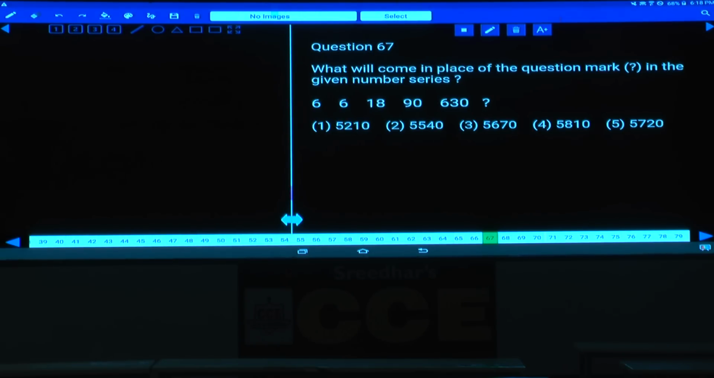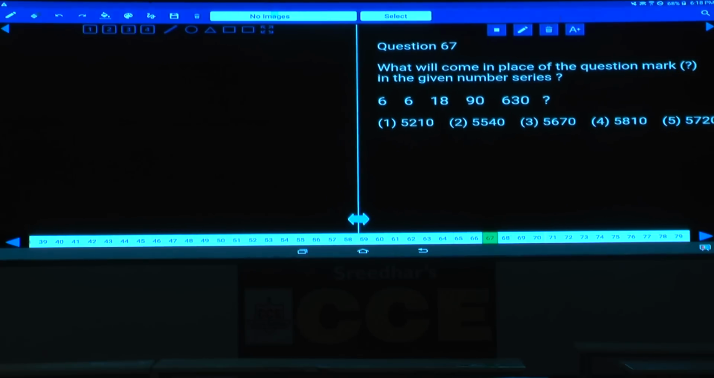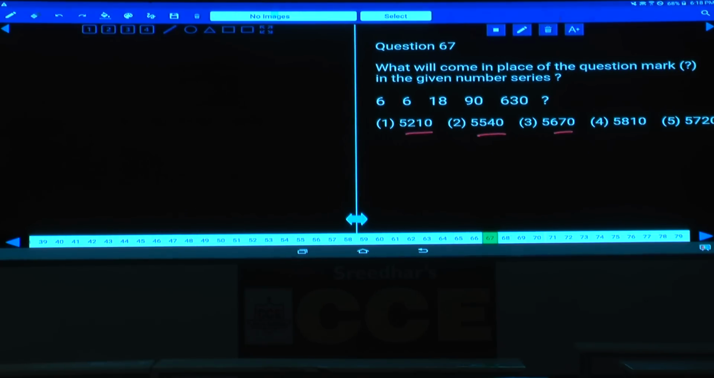Now if you observe here, the numbers are increasing at a very fast rate, because if you check out the choices, all the choices are in 5000. Starting at 6 and ending at 5000, as the numbers are increasing at a very fast rate, it must be under which category? It must be under product or combination. Now let us check out whether it comes under product or not. 6 and 6 can be related in the product, 6 and 18 can also be related in the product, and 90 and 630 can be related. Hence this comes under product.